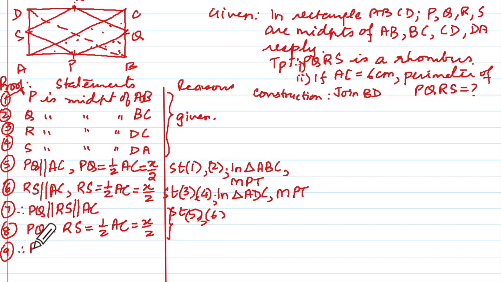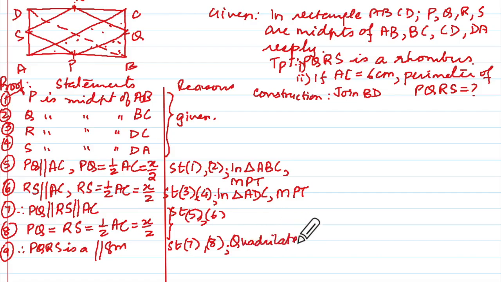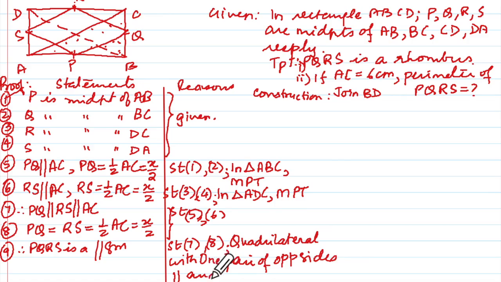So we'll say therefore PQRS is a parallelogram, and this will be from statements 7 and 8; and write over there: quadrilateral with one pair of opposite sides parallel and equal is a parallelogram.